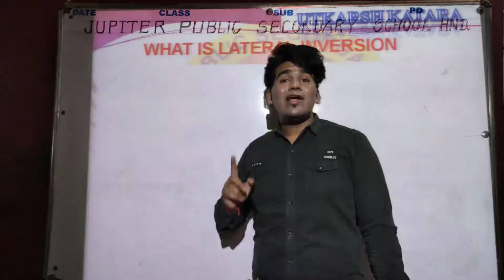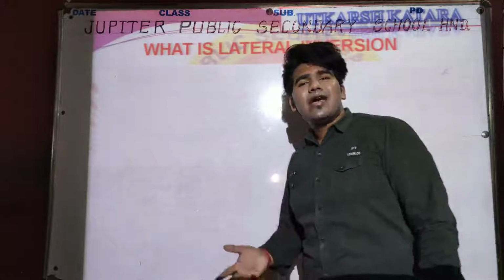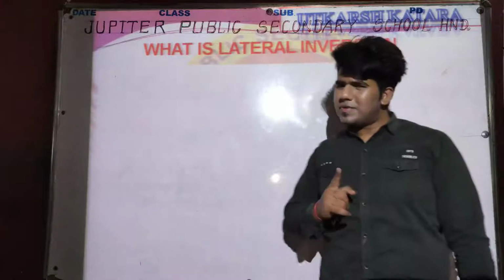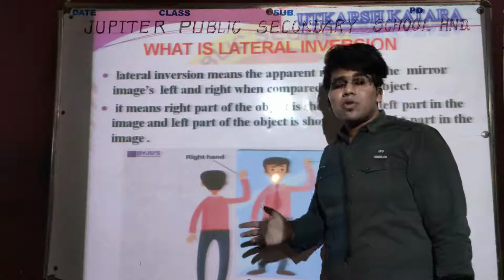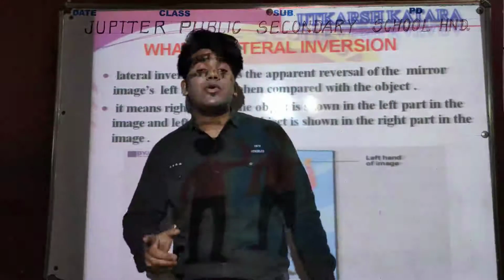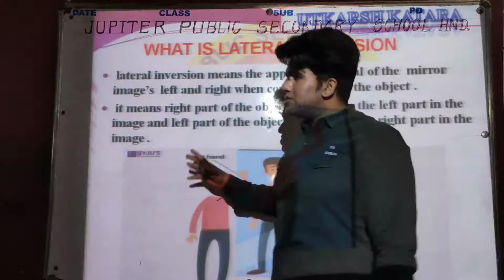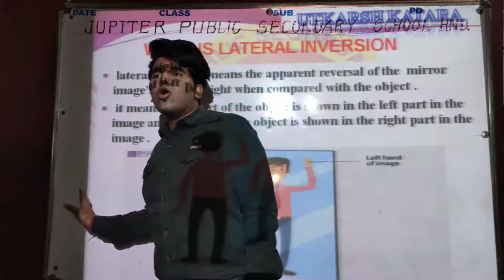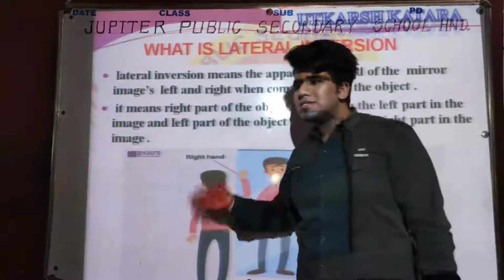Remember, lateral inversion: the left side will be shown on the right side and the right side will be shown on the left side. We discussed the meaning of lateral inversion also, and the characters of the plane mirror, in which U equals V.